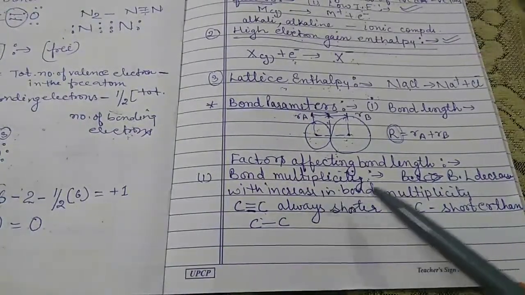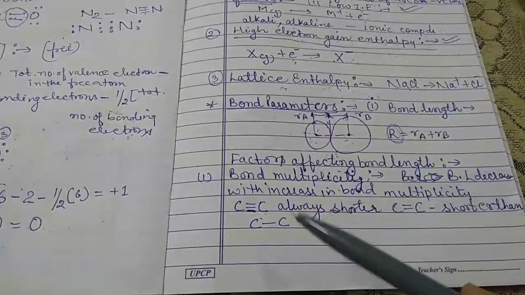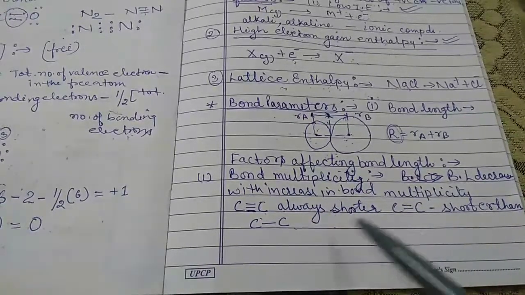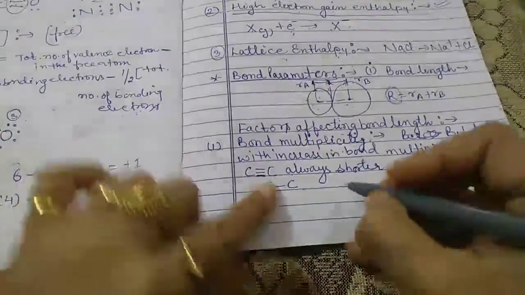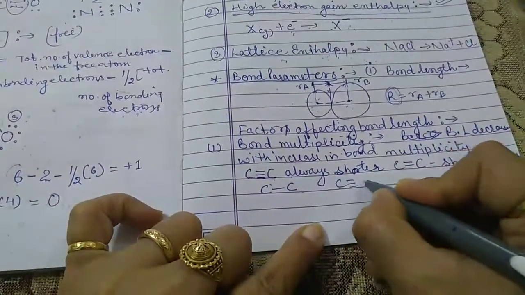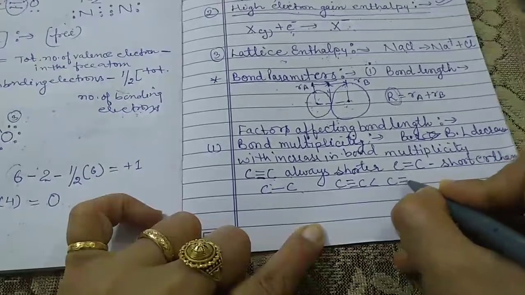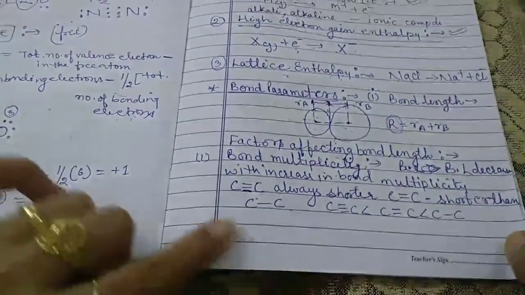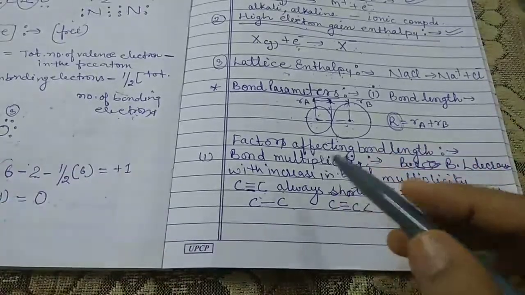As the bond multiplicity increases, the bond length decreases. We can write it as C triple bond C is less than C double bond C is less than C single bond C. So this is the first factor, the bond multiplicity.